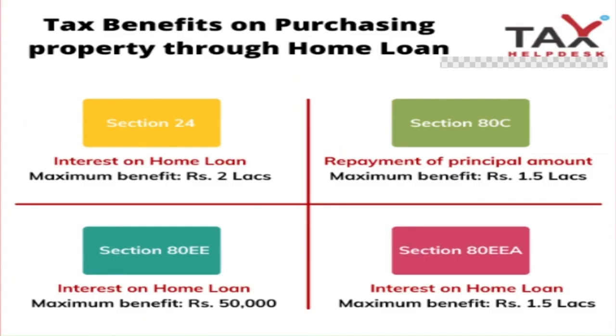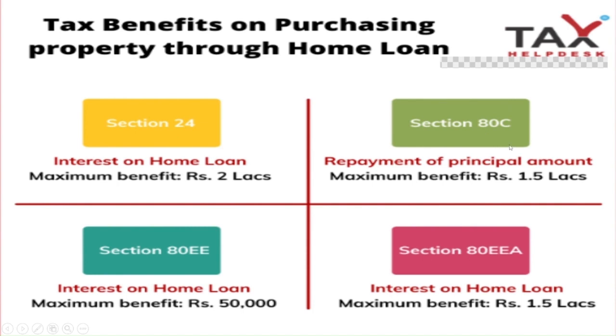Similarly, tax benefit for purchasing property through a home loan. Many people have a lot of queries about how to claim home loan, under which section. Under Section 24, there will be an option to claim your home loan interest of 2 lakh. Then many people have doubts regarding the principal. Here, interest you can claim under Section 24, whereas your principal you can claim under Section 80C.